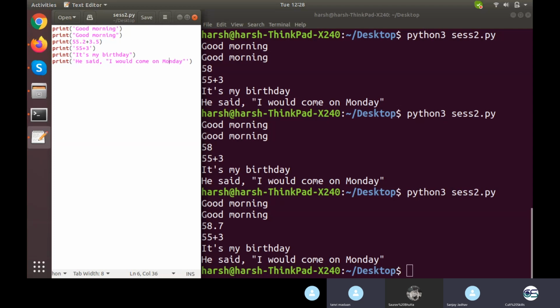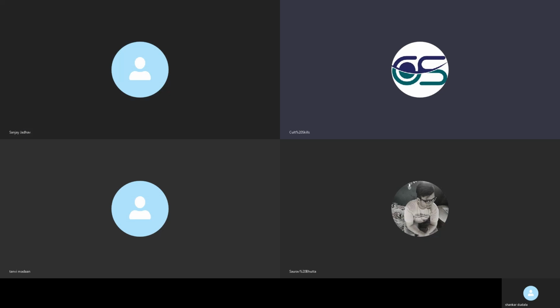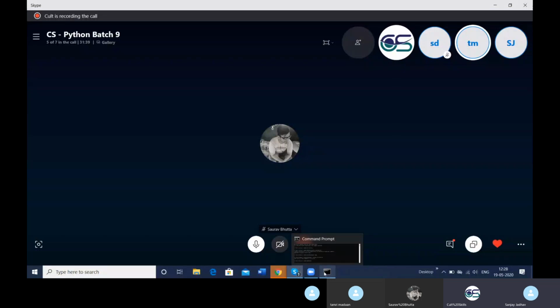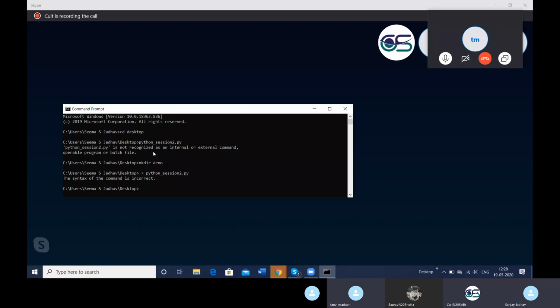Can I share my screen once? Yeah, sure. I'll just close it up from my side. You're able to see? Where it's black now, yeah, now it's visible. Yeah, this is the command we tried here. You can see that Python, the greater than sign also I tried. Okay, might be okay.